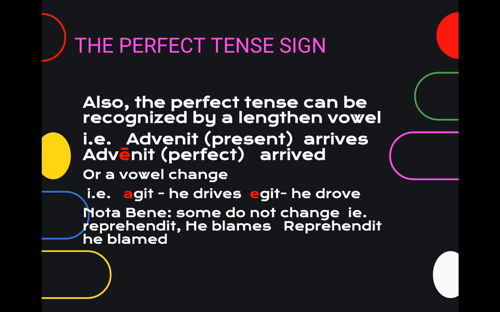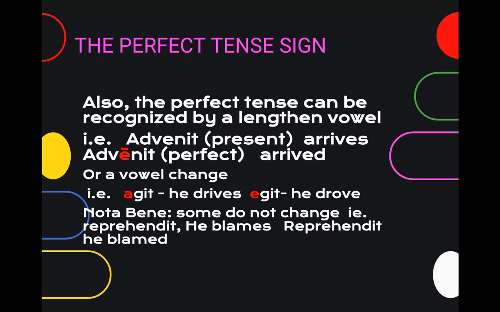However, we also have perfect tense verbs that are recognized by a lengthened vowel, like the word advenio or advenit in the present. Notice the lengthened e in the perfect tense. This is the tense sign. This tells us that we're dealing with arrived, not arrives. Or a vowel change, like ago. Agit, he drives, becomes egit, he drove. The change in vowel is an indication of the tense. Again, it's easiest to recognize this by learning the principal parts of the verb.